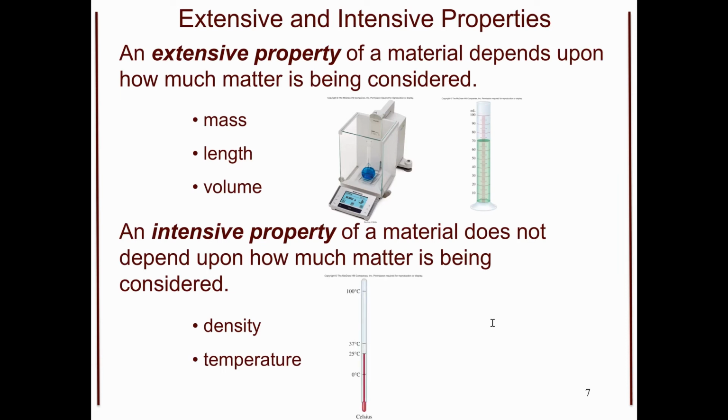Temperature. If we have a species that has more temperature or less temperature, it does not depend on the mass of our substance. And finally, the color. If I have a substance that is yellow, whether I have 10 grams, 100 grams, or 1,000,000 grams, it is still going to be the color yellow.